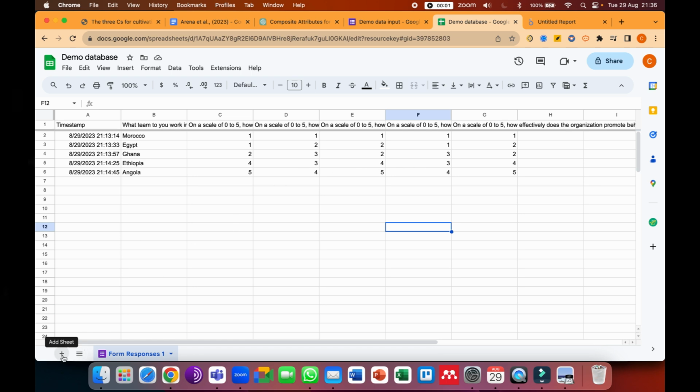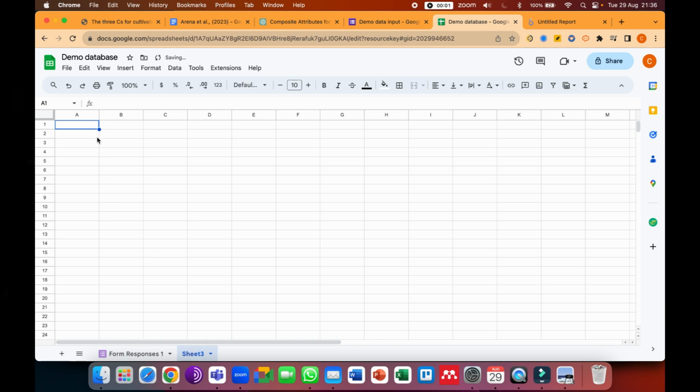So we're going to make it simple for ourselves, and we're going to create a new tab. This is our team, and this is the rating. Let's call it total rating. It doesn't really matter because this is just for illustration. And so our teams are Morocco, Ghana, Egypt, Ethiopia, and Angola. All right.